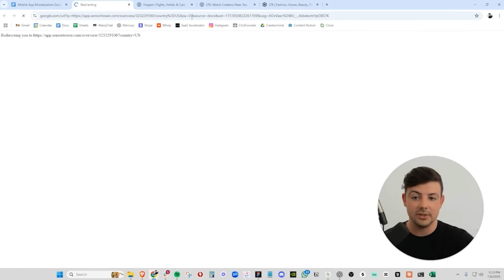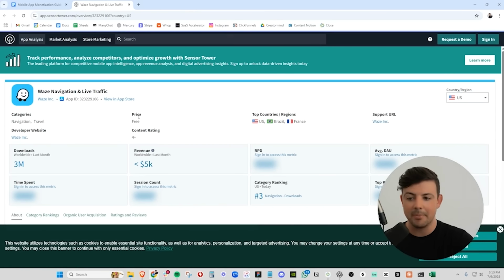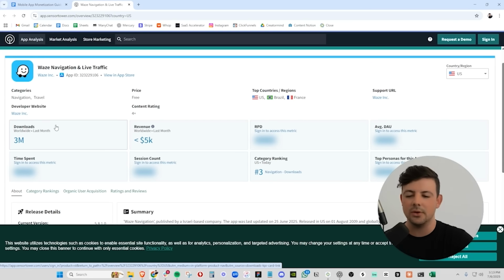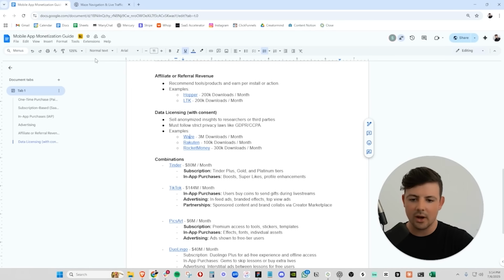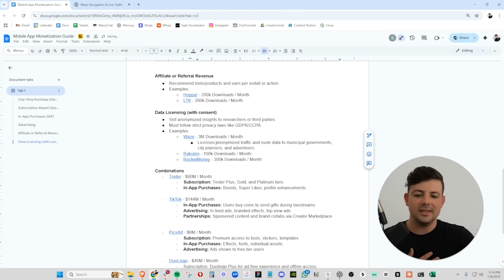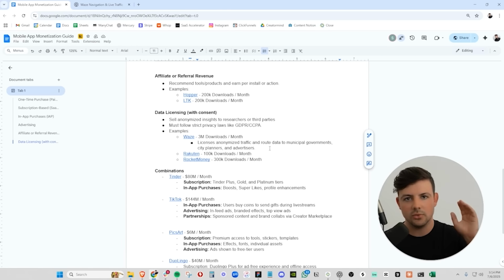But Waze actually is a very popular app. It's a map navigation app. They've been downloaded 3 million times last month. They don't make any money off in-app purchases. They do have ads on the app, but a majority of their money is made selling data to the government. So they are actually selling this anonymized data to the government, city planners, and advertisers. So they're most likely selling their data to, again, the government, city planners, whatever it may be, but also restaurants and shops that people are going to that they search for on Waze.